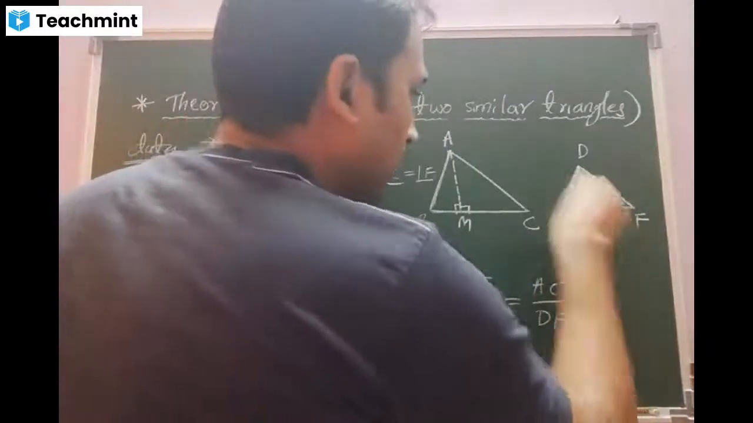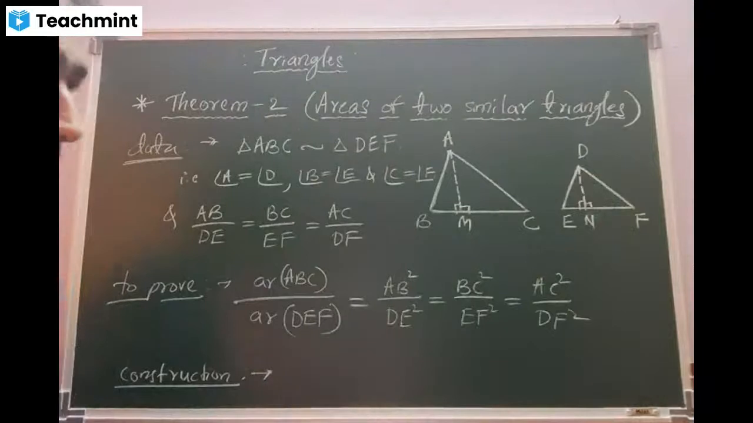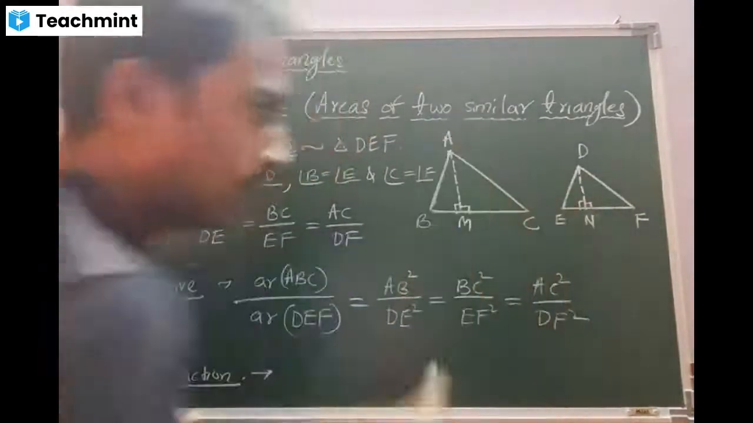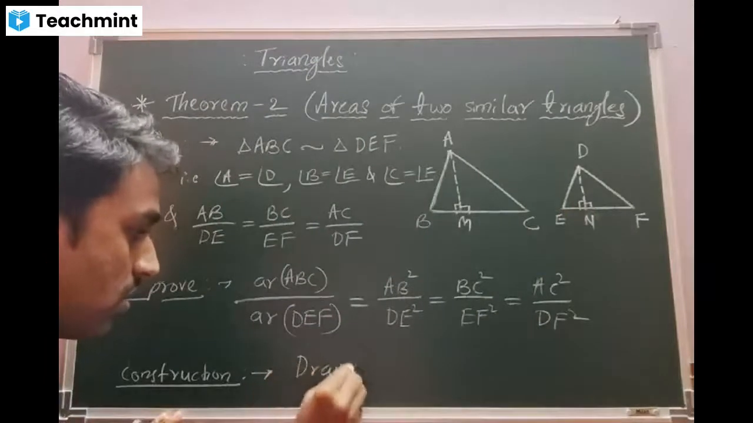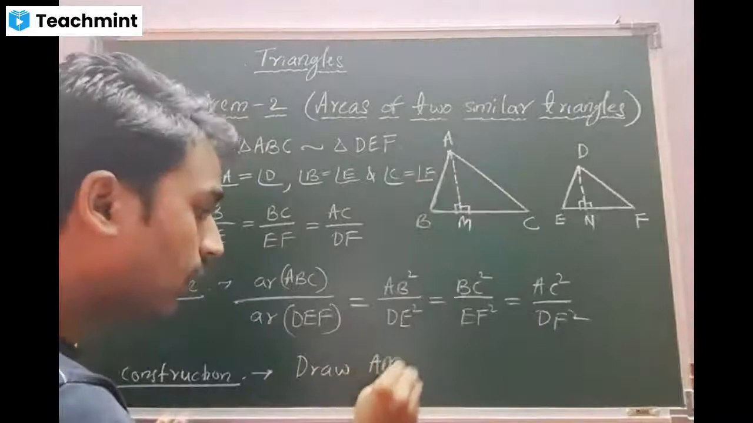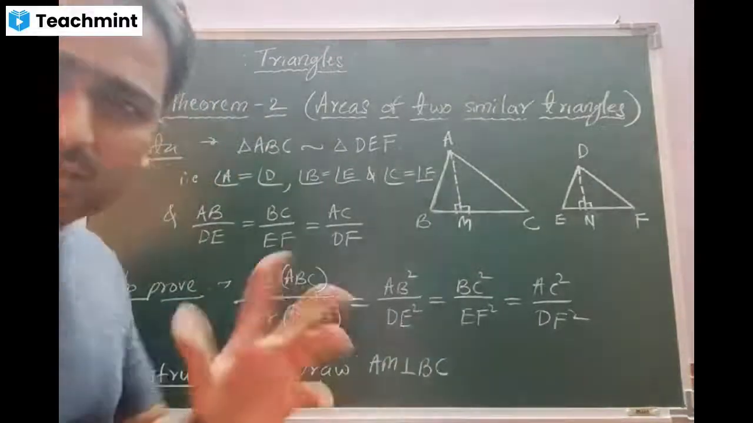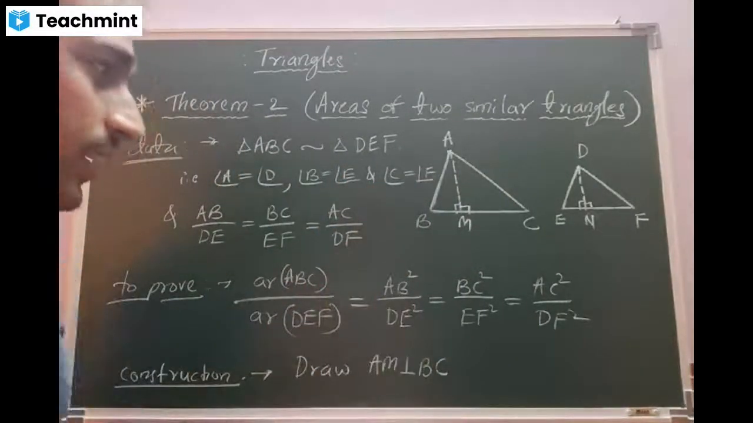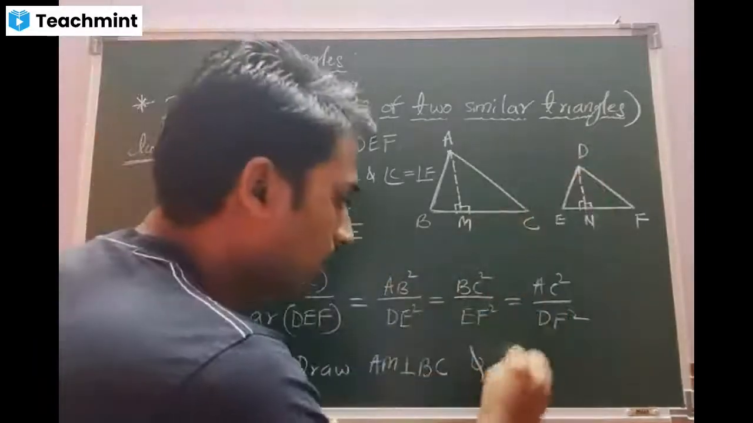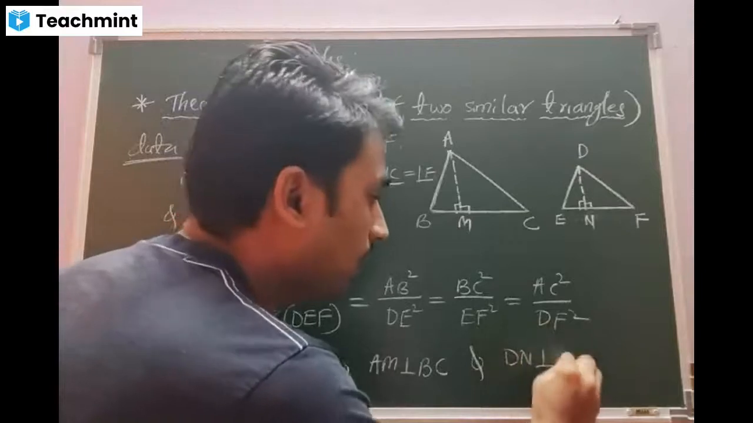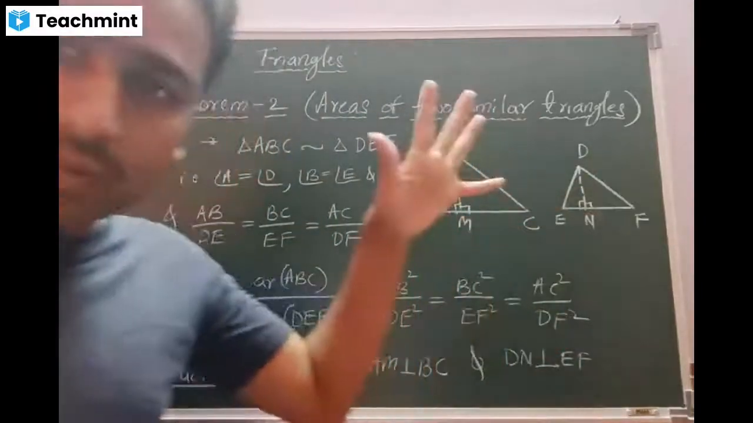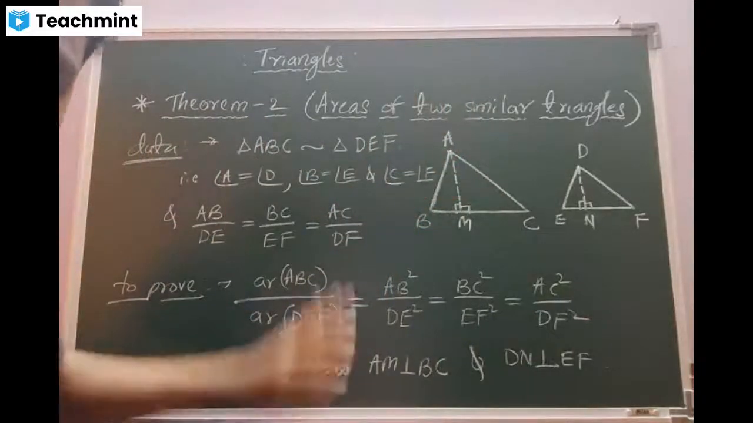Can you tell me, beta, in short, how I can write the construction? Draw AM perpendicular to BC and DN perpendicular to EF. One in the bigger triangle, one in the smaller triangle. Students, copy till here. I'll start with the proof.